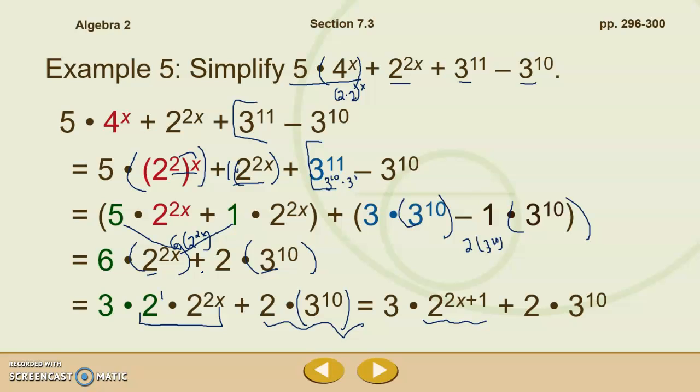If you remember what I said in 7.1 and 7.2, you were going to need a really strong understanding of exponents and the properties of exponents as we work to tackle and simplify these bigger problems. And the same is true here. This is a pretty complicated problem in the fact that there were multiple steps. But if you have a solid understanding of the properties of exponents and like terms, then this should not be too difficult for you. If you are totally baffled by everything that we did here, make sure you write down questions. Where did we lose you? Which part did you not understand? And we'll go back and try to strengthen that foundation in your properties of exponents so that you can add and subtract exponential terms.